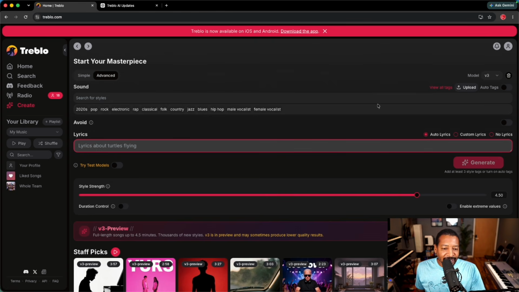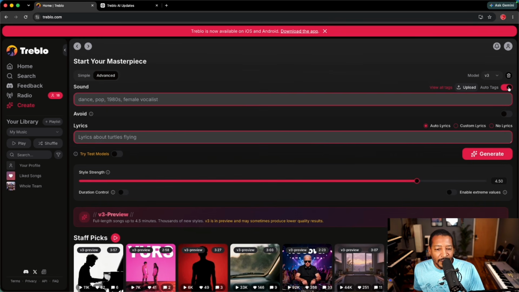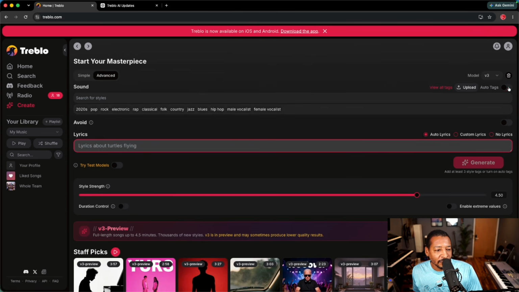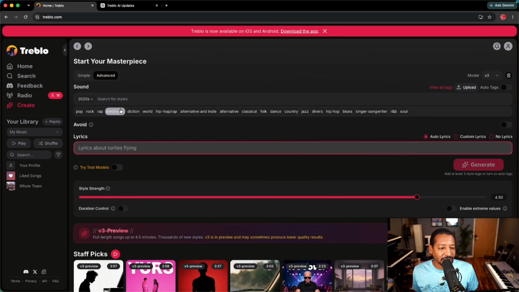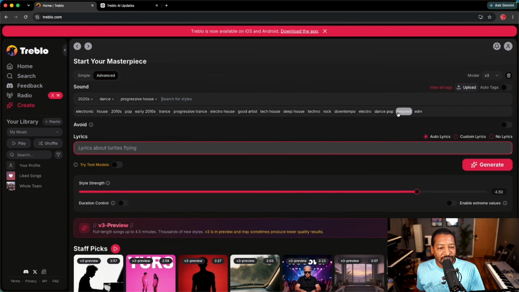Now on the advanced mode, I see that it's using more tags. So it looks like it's going to pinpoint or niche down a little bit more on the creativity and how it's going to generate. You have some auto tags over here, but we're going to go without the auto tags and just click a couple of tags and see what it generates. So for the sound, let's do a 2020 sound. How about we do dance? Sounds cool. We'll do progressive house. Actually, let's do a deep house. Let's take the progressive house out, and let's see some more. Let's do a good artist. So we just chose 4 tags for right now.